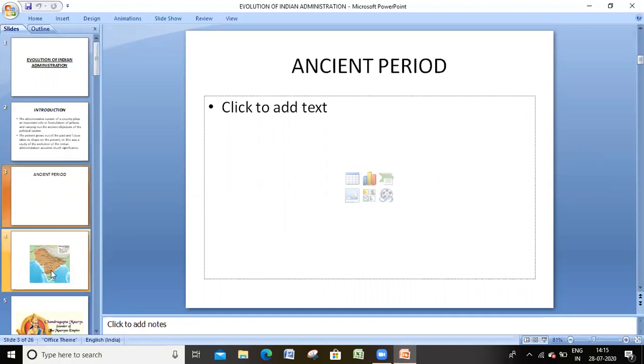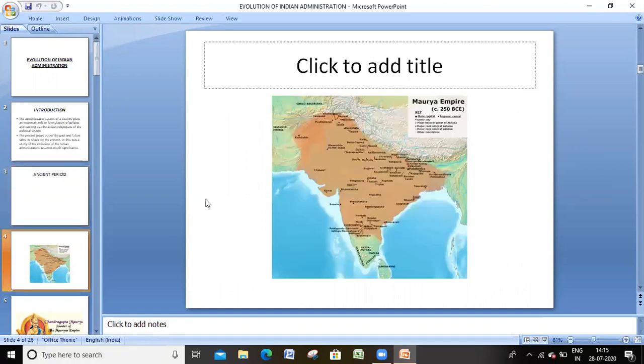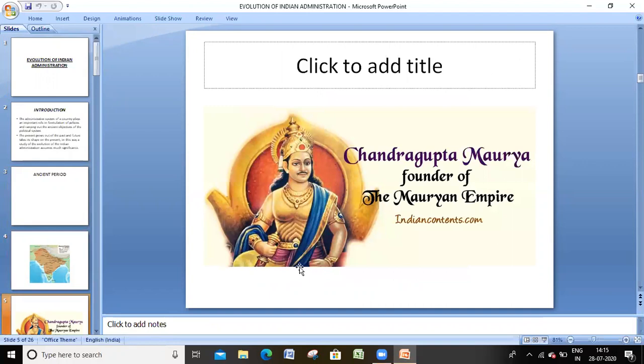Before starting the Mauryan administration, we will look at the pictures of the Mauryan Empire. So this is the Mauryan Empire. A majority area of India was occupied by the great Mauryans. If you see this photo, Chandragupta Maurya is the founder of the Mauryan Empire. So he started the great Mauryan Empire.